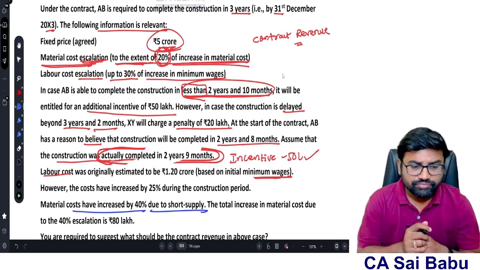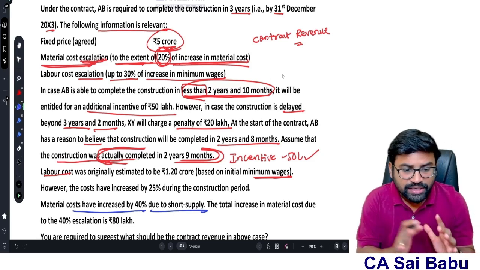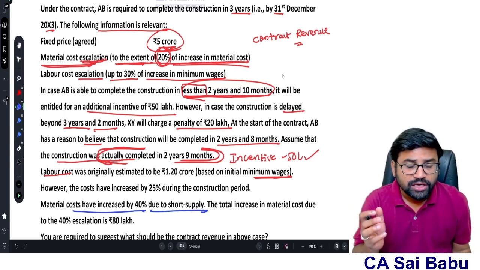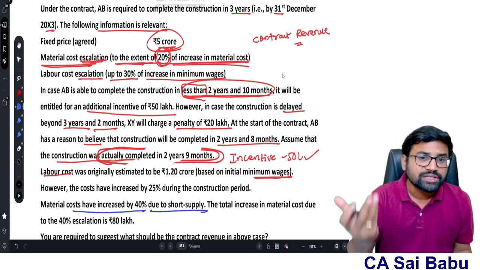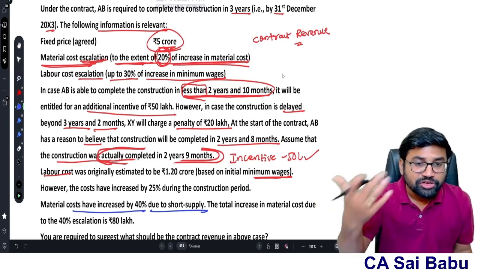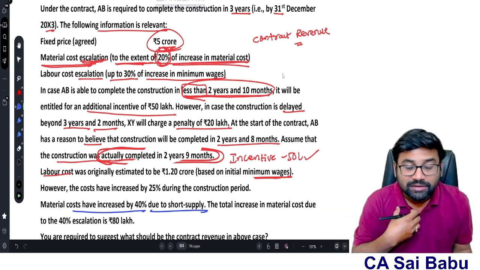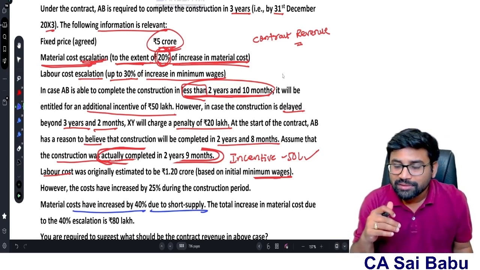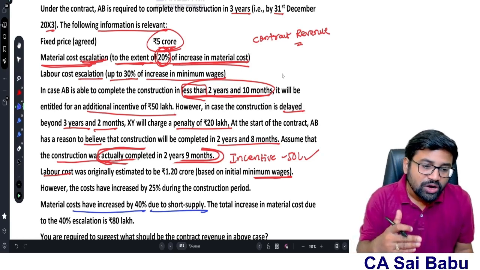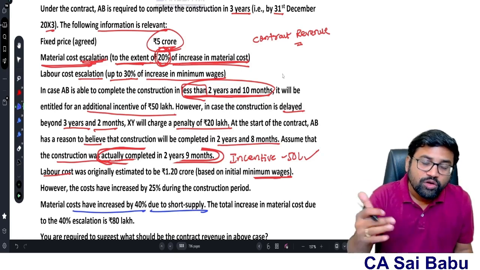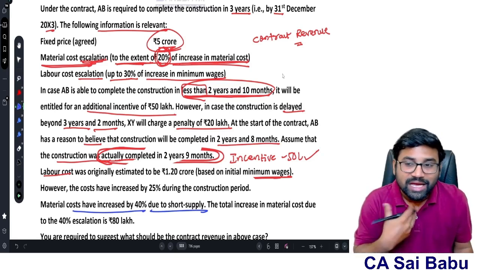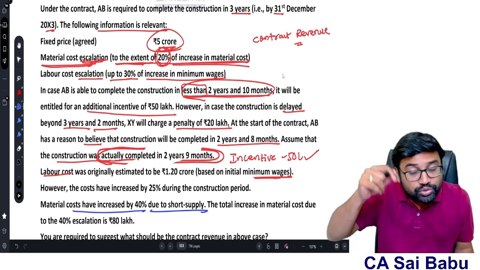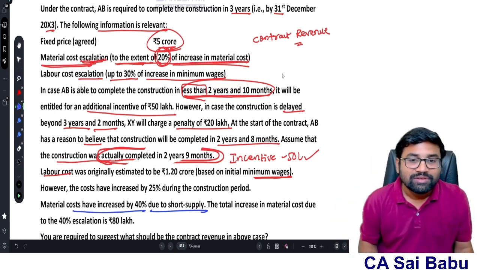See, suppose a customer and contractor are entering an agreement. They say in future the cost may increase. Okay, we will add an escalation clause: whatever the cost increase, you have to pay to me as a customer. Like that, the contractor will think. But the customer may ask the contractor, sir, you put a cap, because suppose the cost may become double, triple, 4, 5 times, then how can I bear it as a contractee? So you put a limit. That's why sometimes for this escalation clause also, they will put a limit.